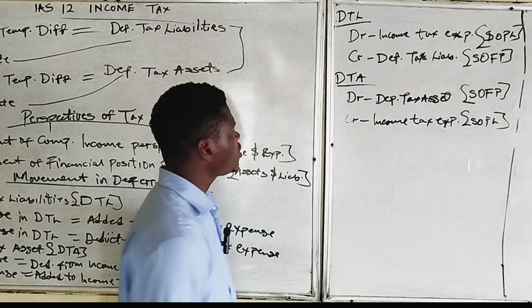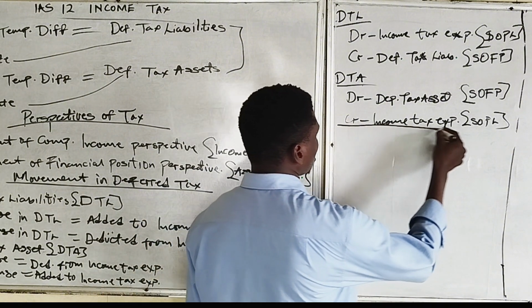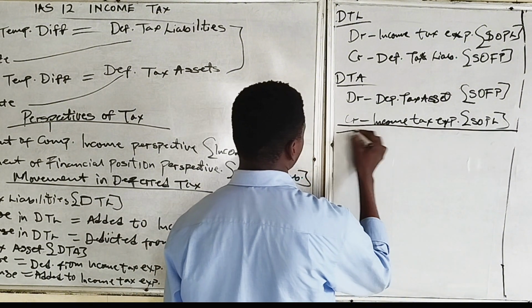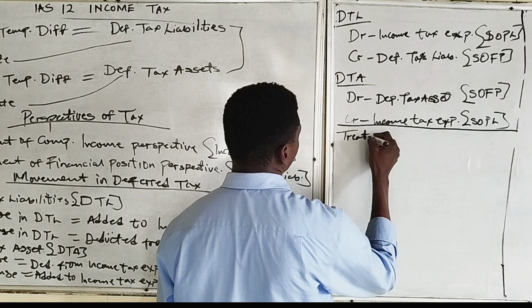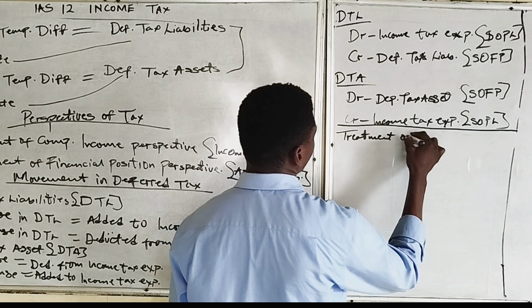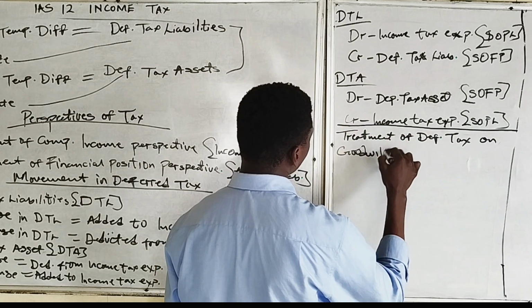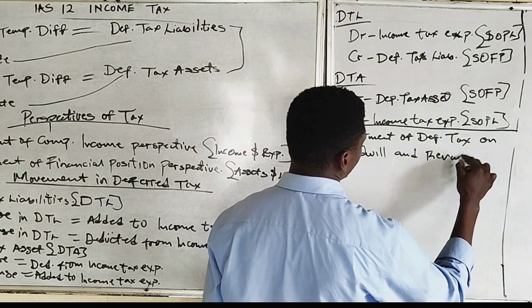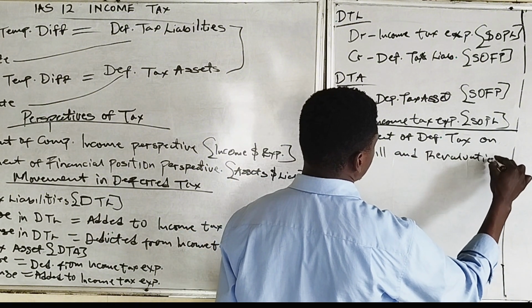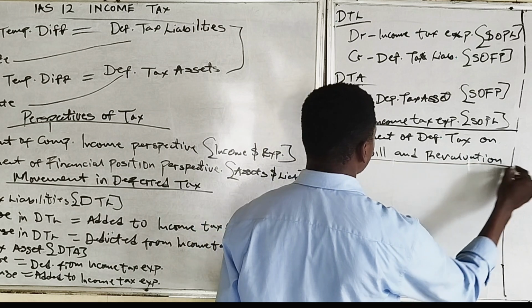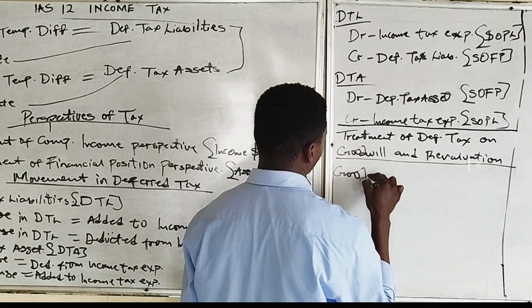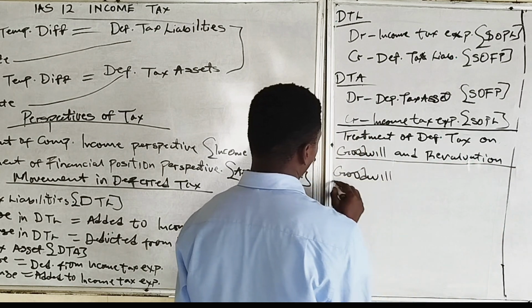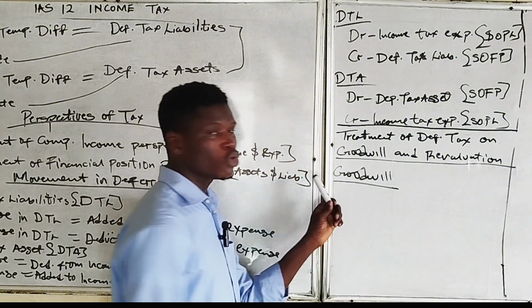Another important thing is the treatment of deferred tax on goodwill and revaluation. Goodwill first.